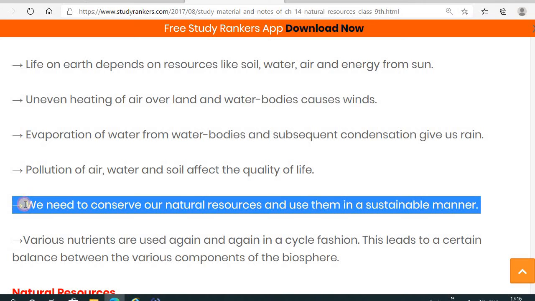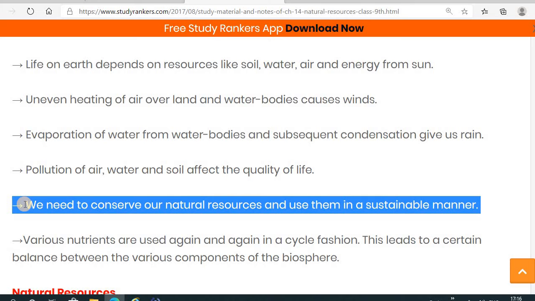Then we need to conserve our natural resources and use them in a sustainable manner. Otherwise they will finish out.